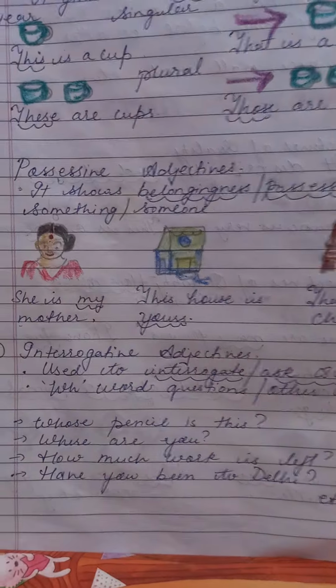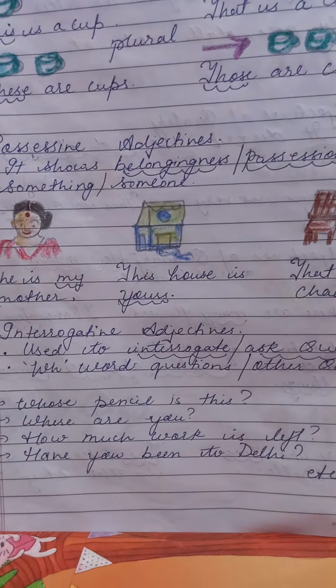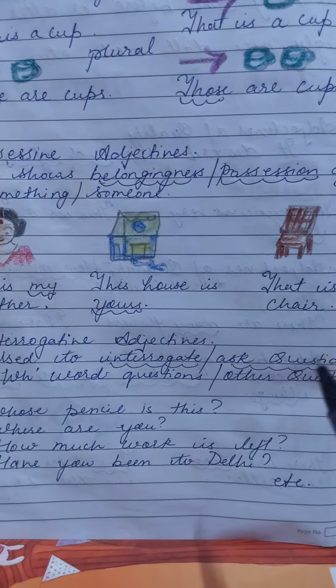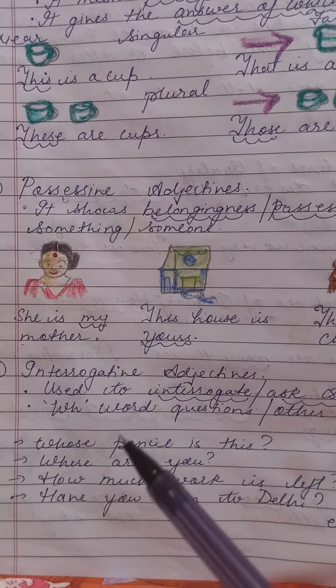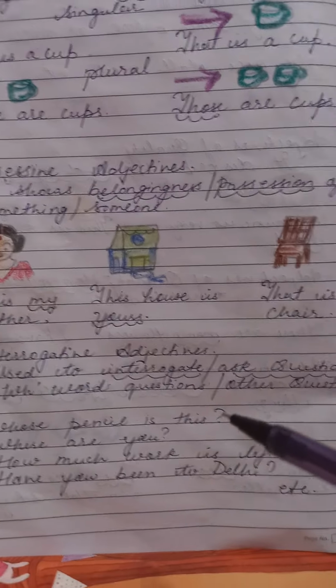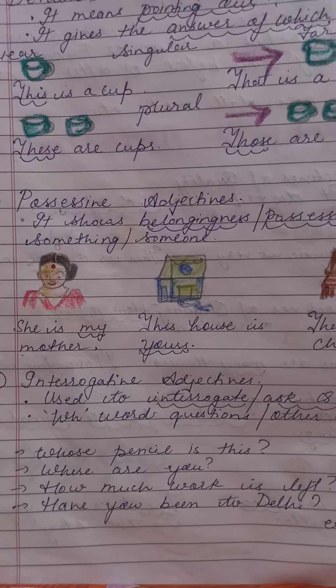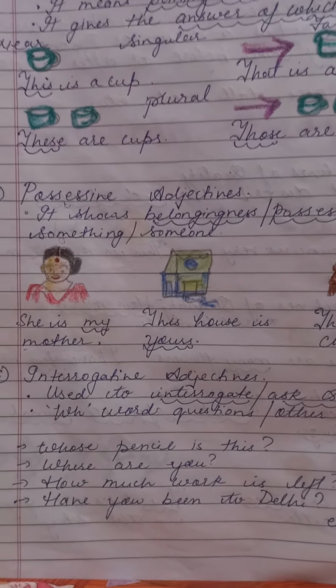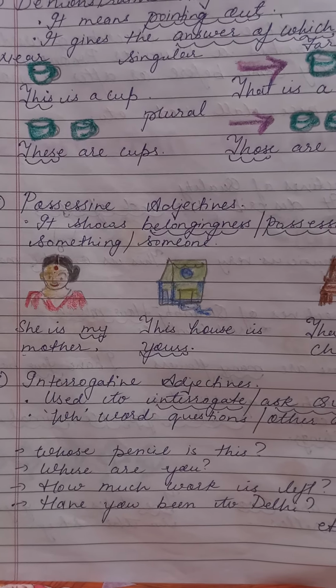It is used to interrogate, or ask questions. So different WH word questions or other questions can also be asked in this. And you know it very well that whenever we write a question, we put a question mark after it.